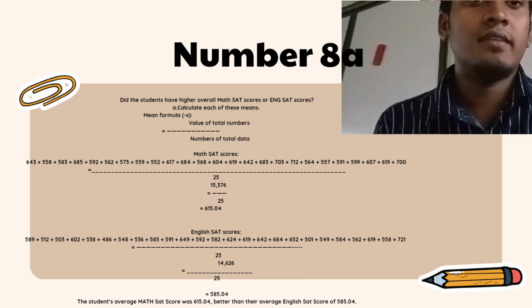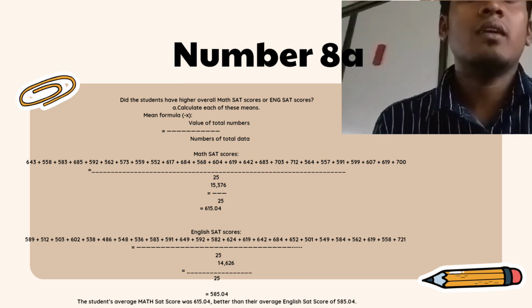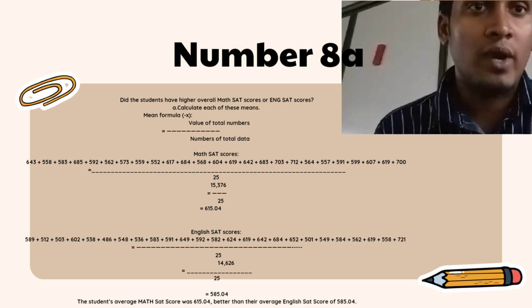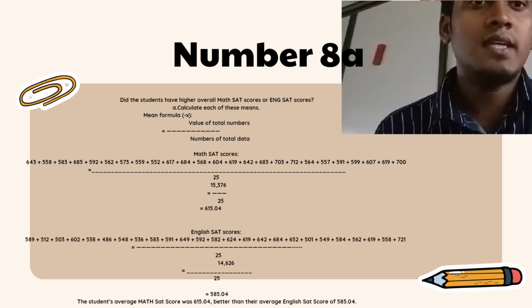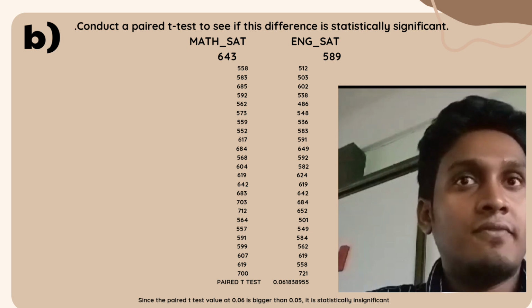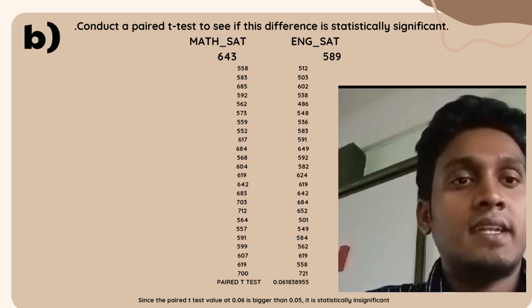My question is number 8. In my calculation, I get the student average math score as 615.04, and the average English score as 585.04.